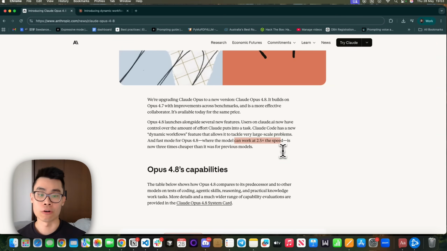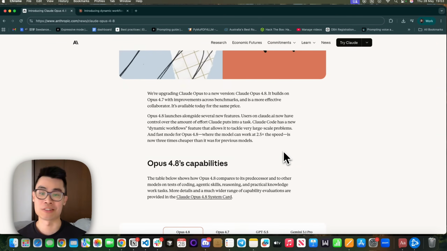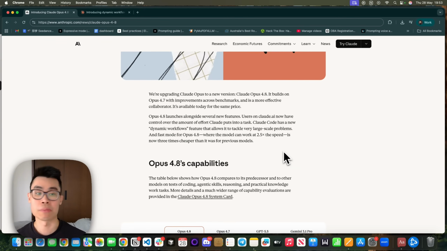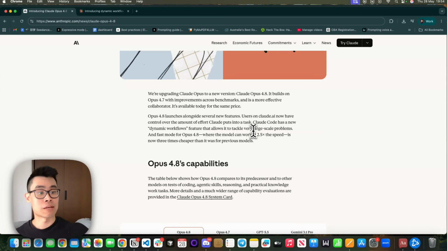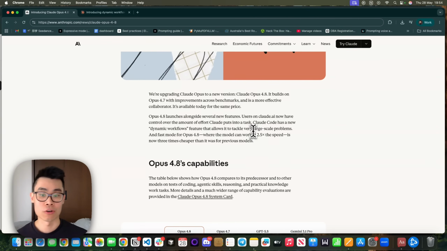If you've been using Claude Code, you would know that with Opus 4.7, it usually takes a few minutes, 3 minutes, 4 minutes, 5 minutes to do tasks, which is very annoying because you need to wait for such a long time, especially if you turn on the high reasoning effort. But now with Opus 4.8, it can naturally work almost 3 times the speed of 4.7, while being more intelligent and at the same price as Opus 4.7. So this is the main advantage.